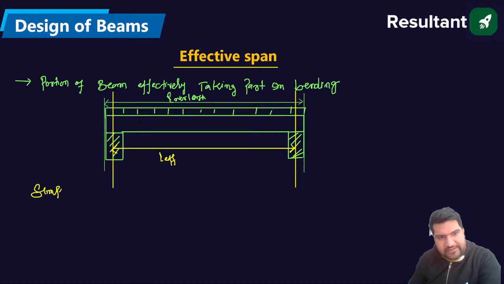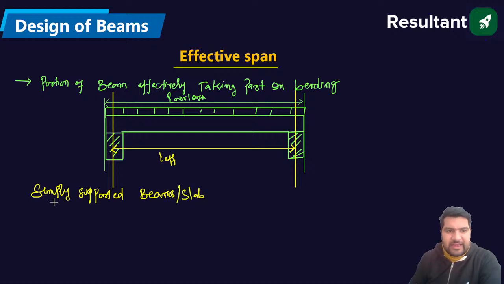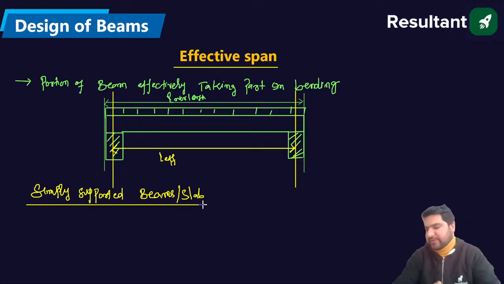I am taking the simply supported beam. In case of a simply supported beam, what is the effective length of the beam? It is valid for both the beams and the slabs, remember. So what is the effective length in case of a simply supported beam and a slab?